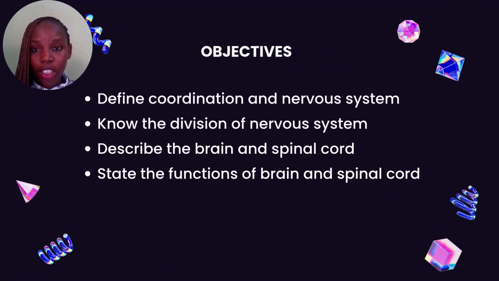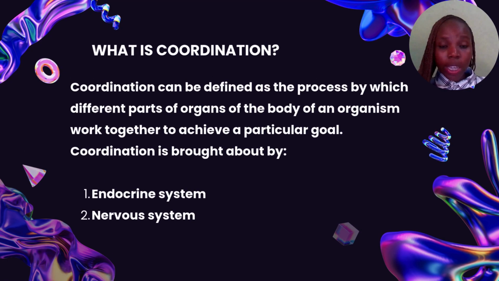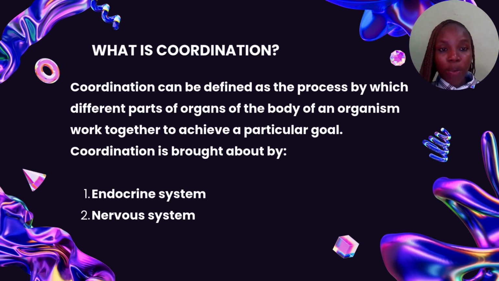Here are the learning objectives. At the end of the lesson, you should be able to define coordination and the nervous system, give the division of the nervous system, describe the brain and the spinal cord, and state the functions of the brain and the spinal cord regarding the nervous coordination. Coordination can be defined as the process by which different parts or organs of the body of an organism work together to achieve a particular goal.